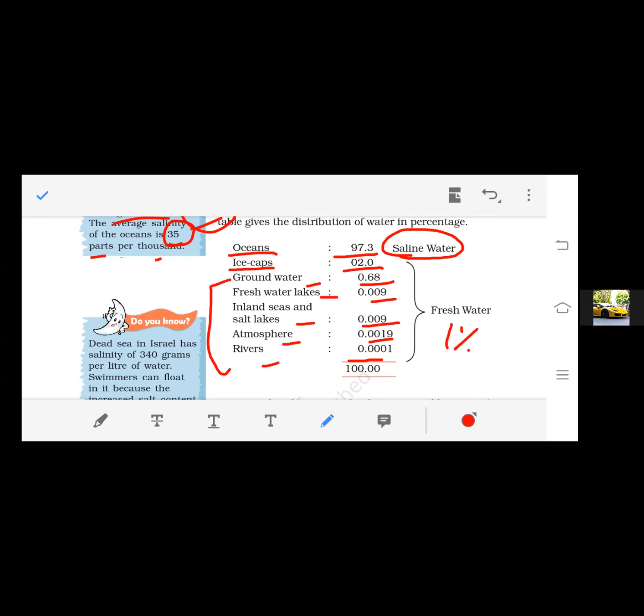Only 1% fresh water, right? So that's why we talked about the water shortage, because 99% of the water present at the surface of the earth is not usable for our daily purposes, right?